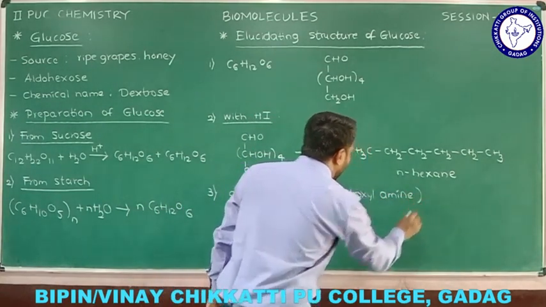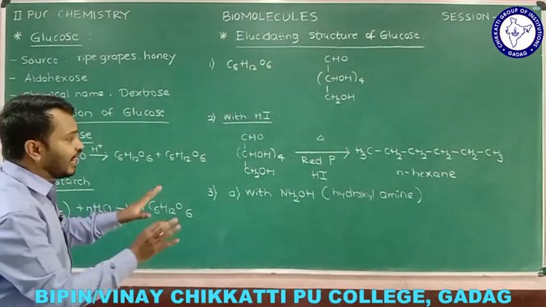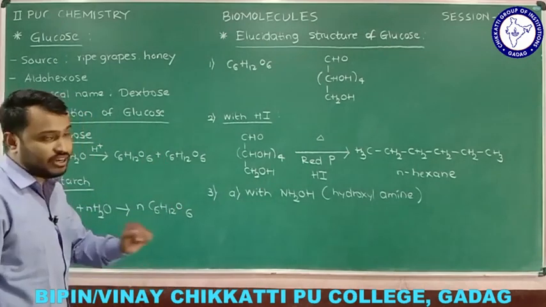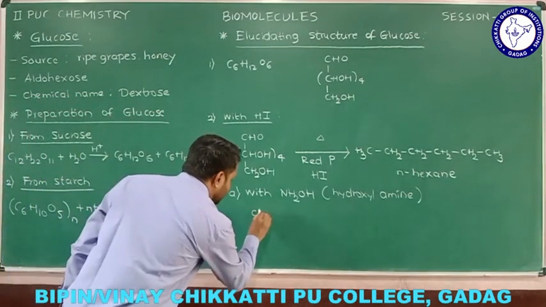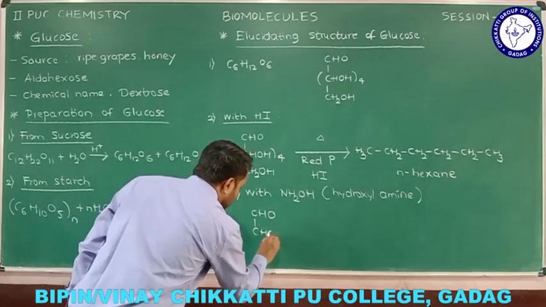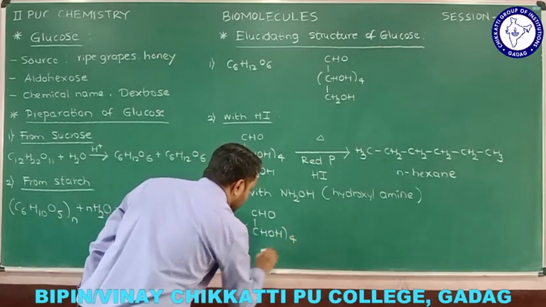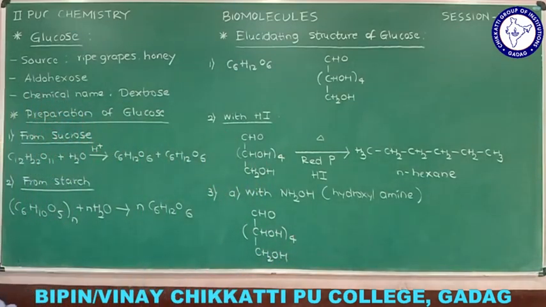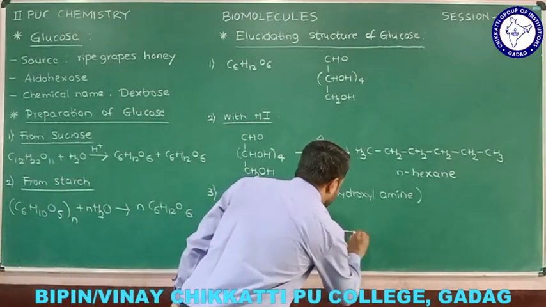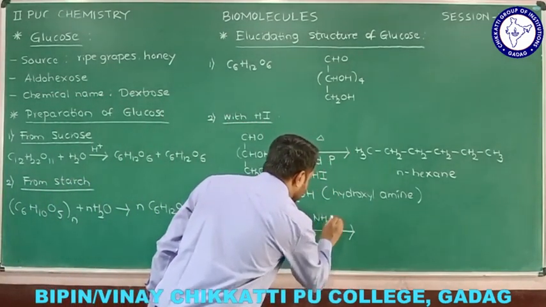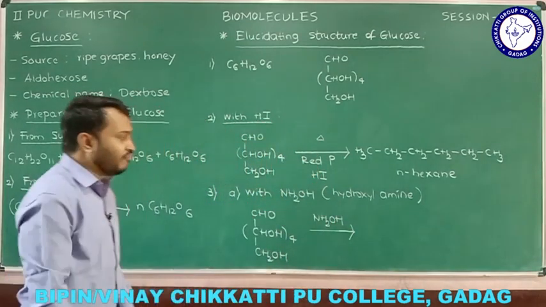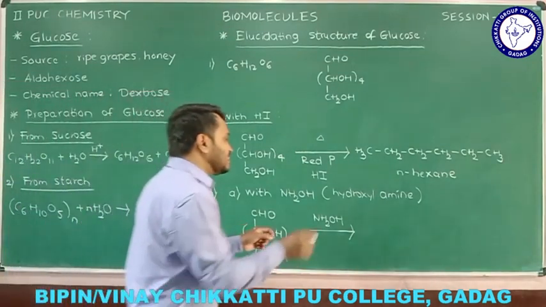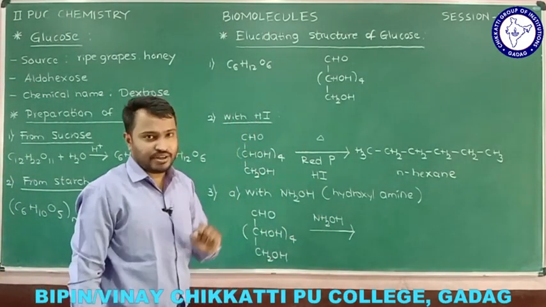Now we'll see when we take glucose and react it with hydroxylamine, what product we are going to get and what conclusion is drawn from it. So what would be the structure of glucose? CHO, CHOH four times, and CH2OH. That is the structure of glucose that we know, and it reacts with hydroxylamine, that is NH2OH. So what is the product we are going to get, we'll see now. Let me explain in a very simple manner what the function of hydroxylamine is.